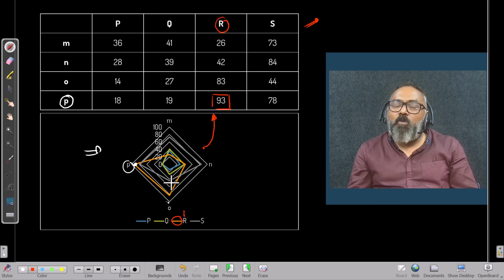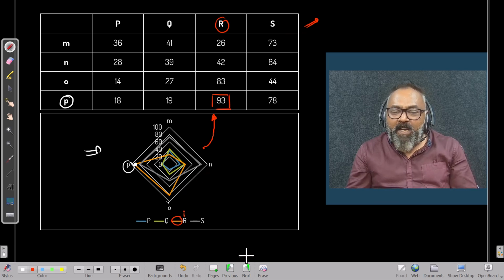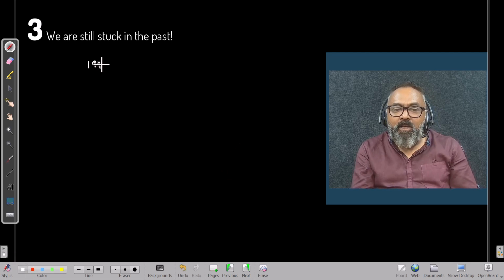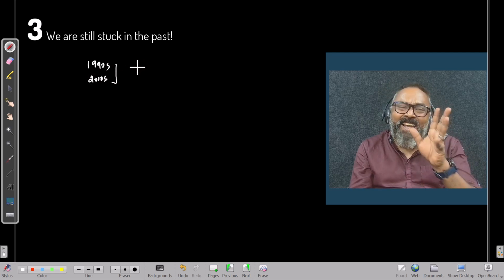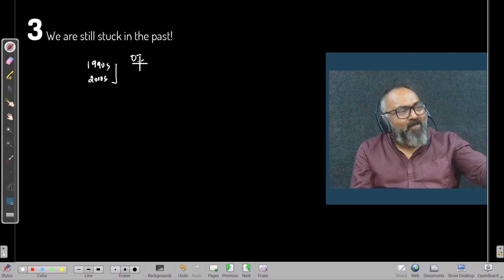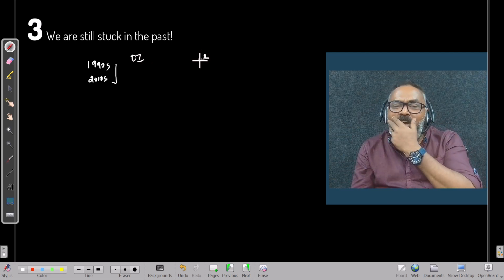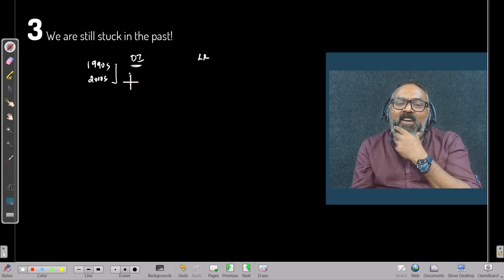And I think the reason we find chapters defined like this is basically because we are stuck in the past. If I go back and look at what happened in the 1990s, the 2000s, I can clearly say this is data interpretation and this is logical reasoning. Within data interpretation, I can list down at least a reasonable number of chapters.